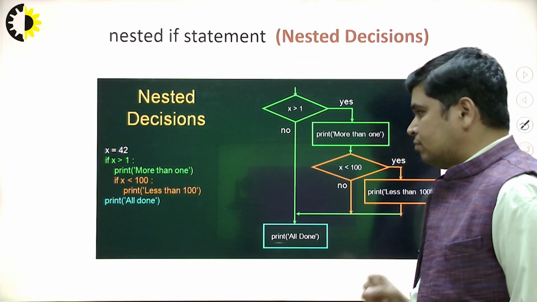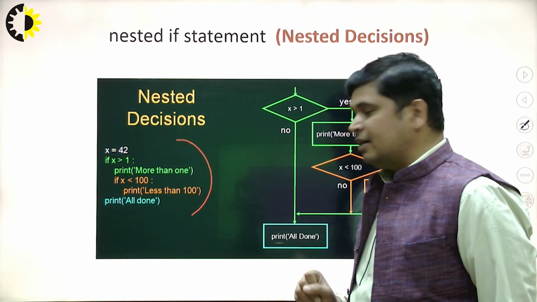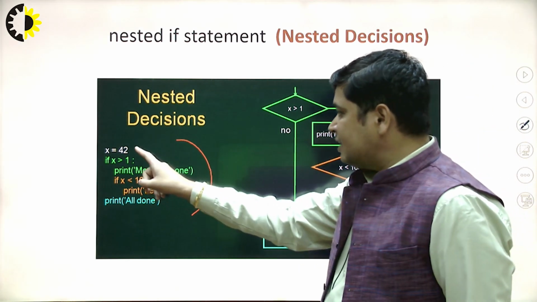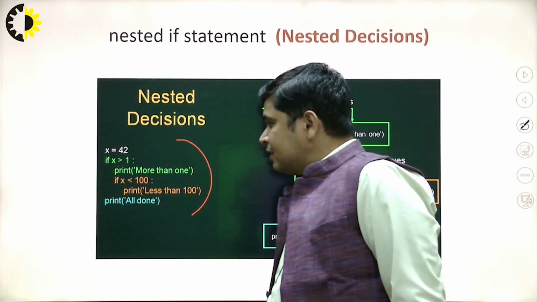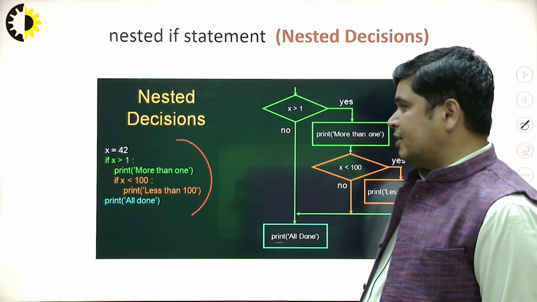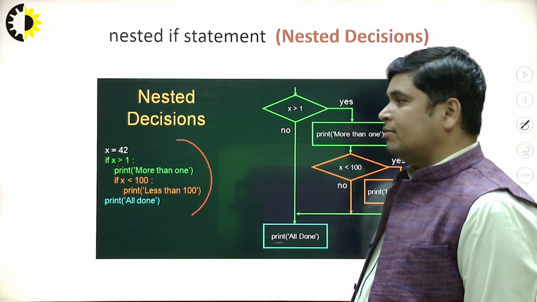Now you will see here, inside this code the value of x is 42. If x greater than 1, does this condition become true or false? This condition becomes true.